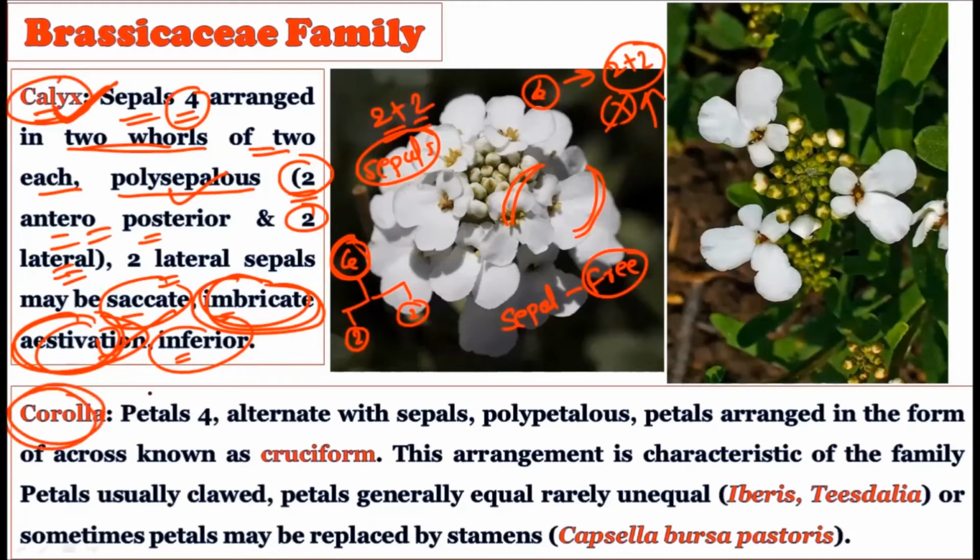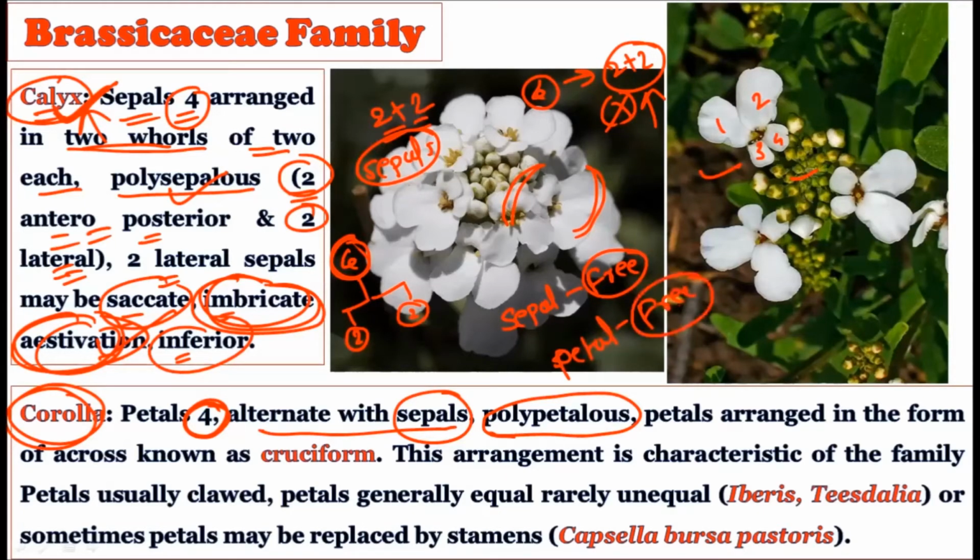Now consider the corolla, that is, the petals. You can easily observe the petals in these flowers. See, petals are four. Actually, you can see here: 1, 2, 3, 4. Four petals are there, alternating with the sepals. A polypetalous condition is there. What is the meaning of polypetalous? That is, the petals are separated from one another. Here petals are free from one another, so no need to put a bracket in the floral formula.